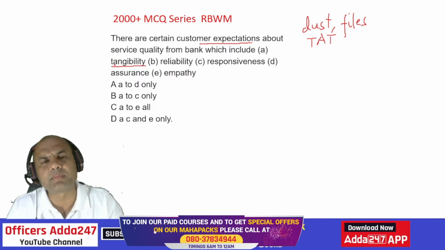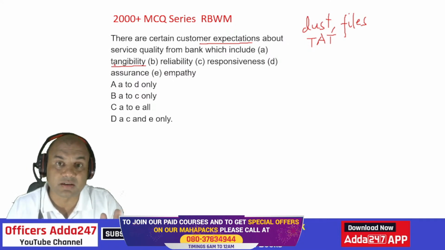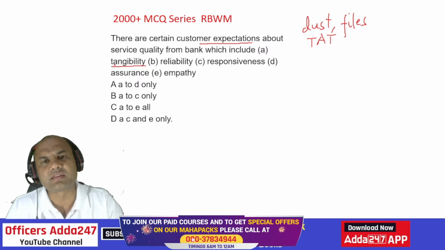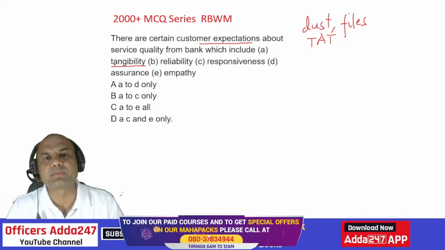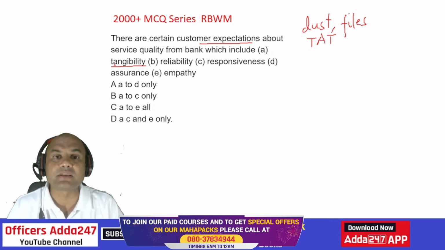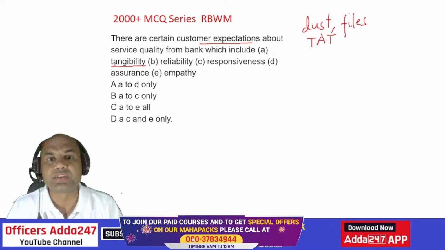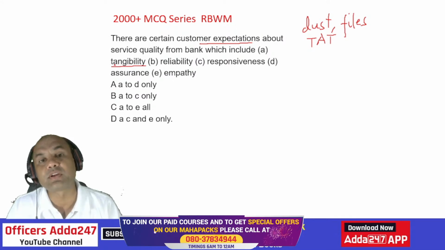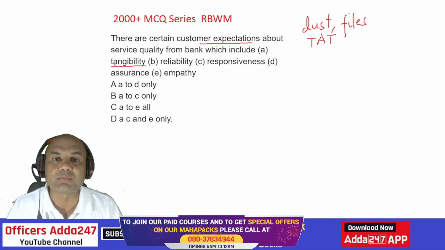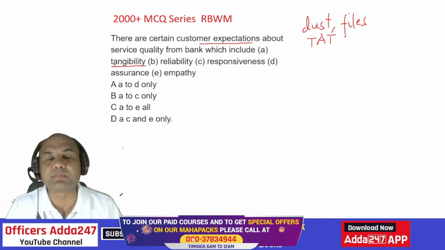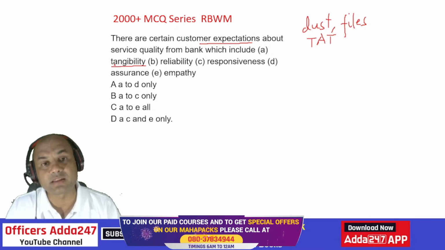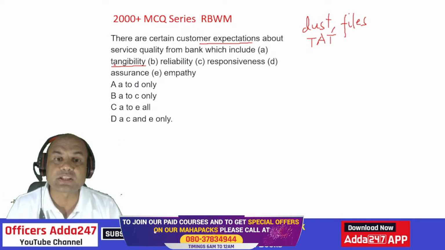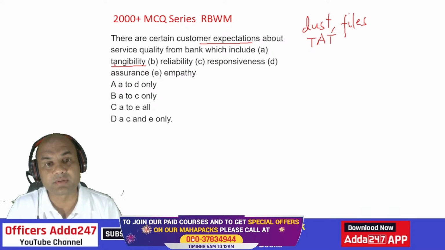Otherwise, what happens? It was a typical mentality in the nationalized banks earlier, not now. Earlier, once the customer gave some documents, you would say, okay, I'll check into it. Afterwards, after 1 week, you call that person, sir, 2 documents are pending. Then the customer gives the 2 documents. Again, after 1 week, you call that customer, sir, this 1 document was left out. So this creates a bad assurance or a bad image. So assurance means the customer must be assured that yes, all the documents are given. Now my account will be opened.